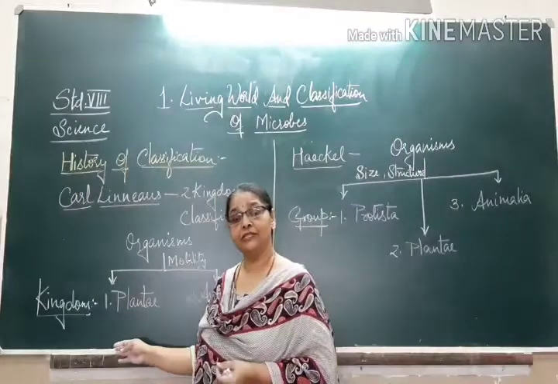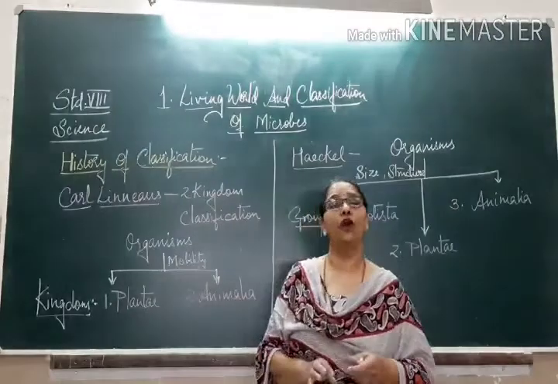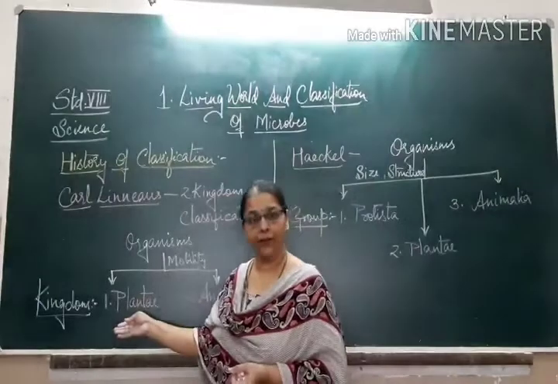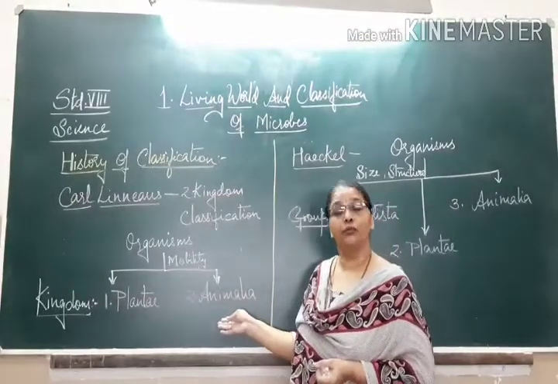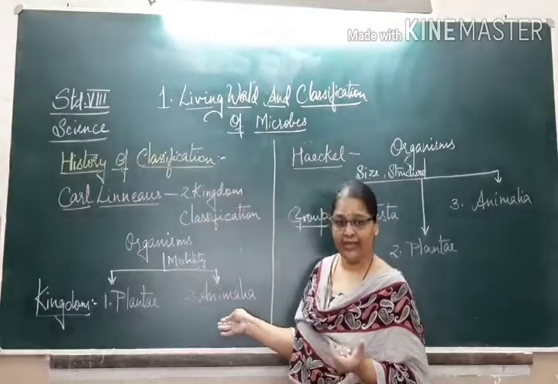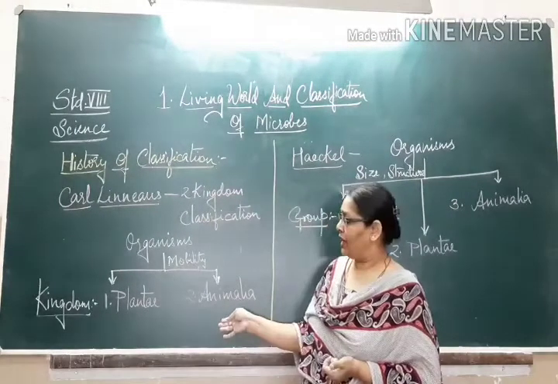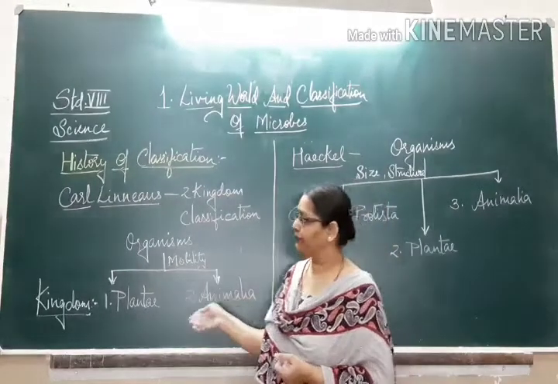The organisms which were fixed and did not move from one place to another were classified under kingdom Plantae, and the organisms that could move from place to place, that is, that showed locomotion, were classified under kingdom Animalia.